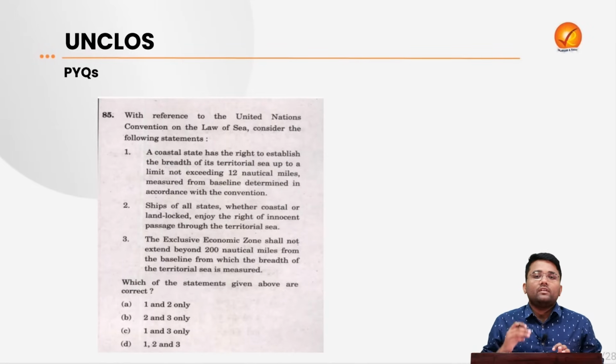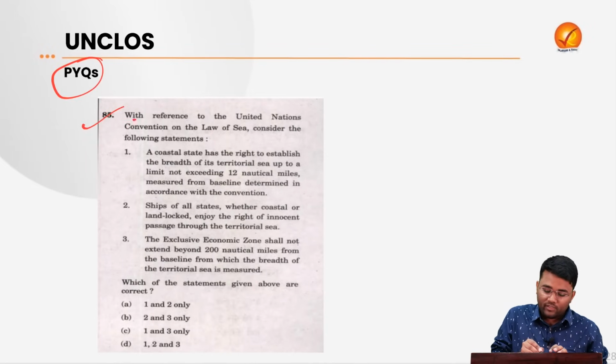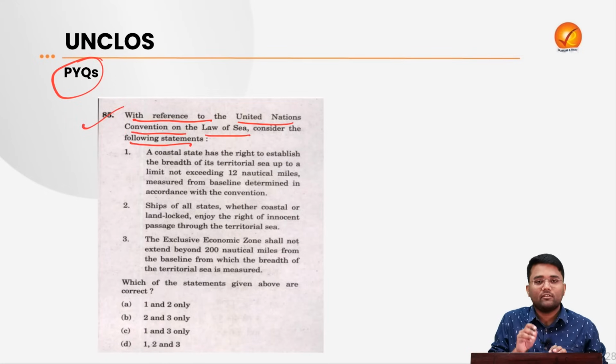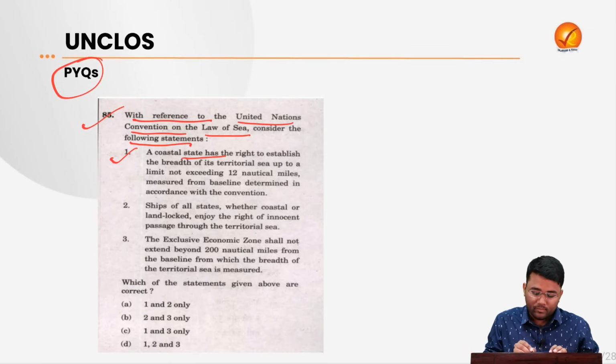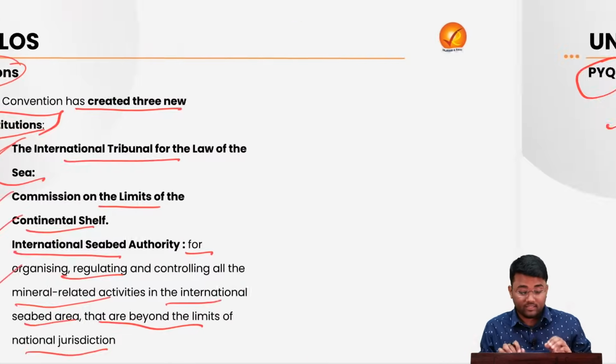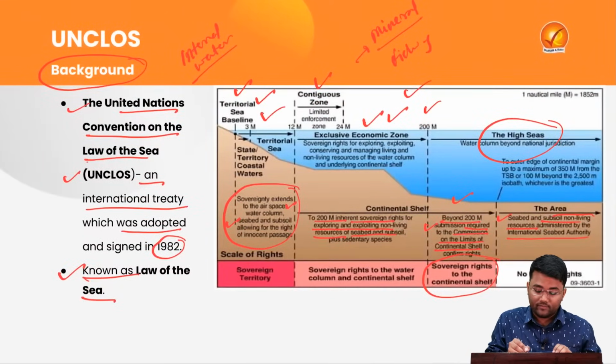Now we will look at a previous year question related to this topic. With reference to the United Nations Convention on the Law of the Sea, consider the following statements. The first statement says a coastal state has the right to establish the breadth of its territorial sea up to a limit not exceeding 12 nautical miles measured from the baseline determined according to the convention. So this first statement is correct. Here it is 12 nautical miles.